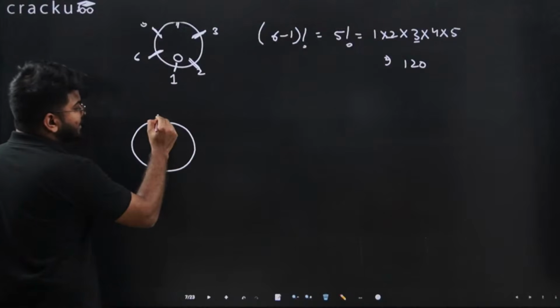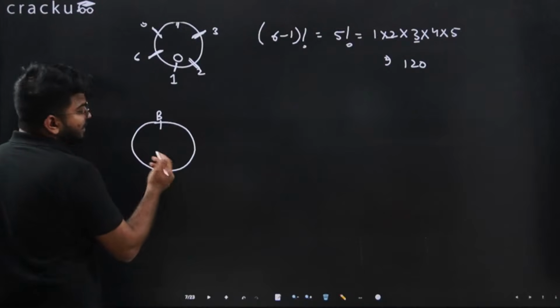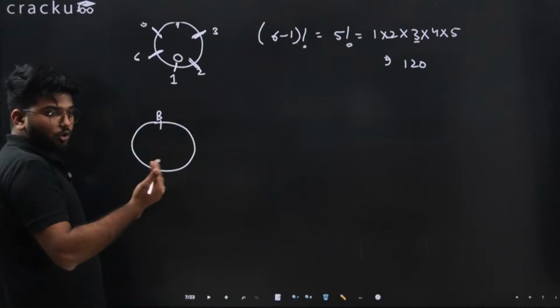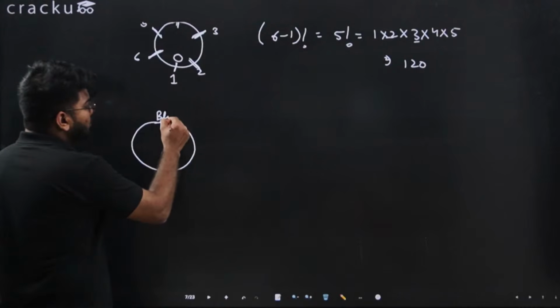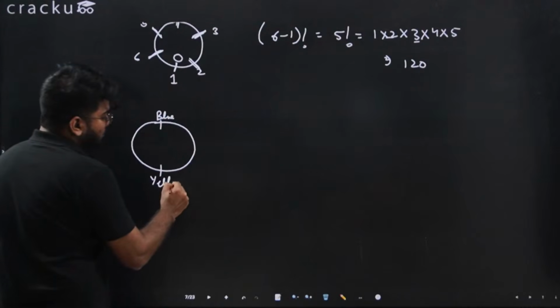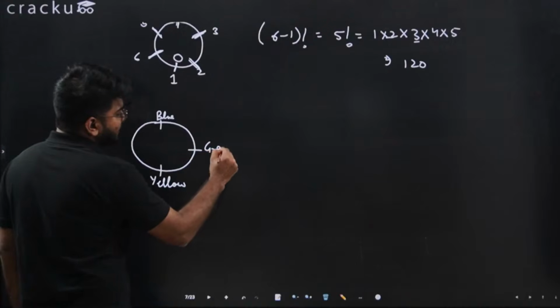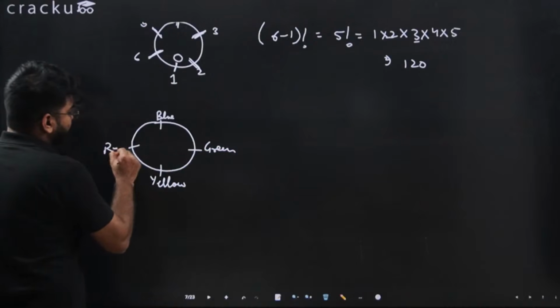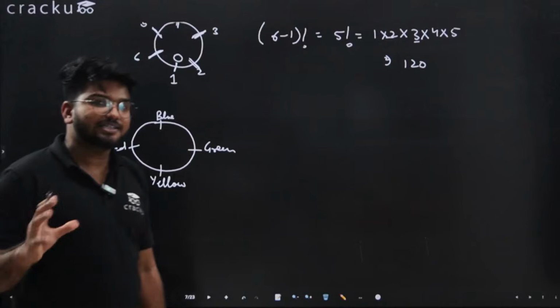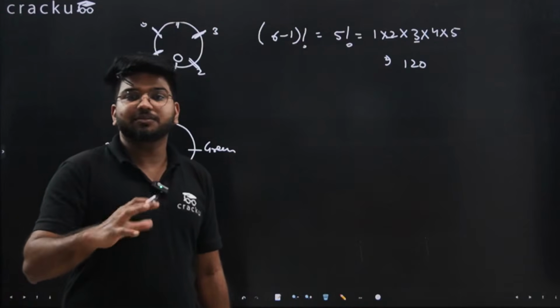If you have a necklace, let's say there are 4 beads: blue, yellow, green and red. Now a necklace is a circular arrangement, but it is something which can be flipped.